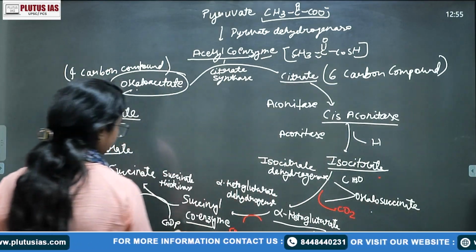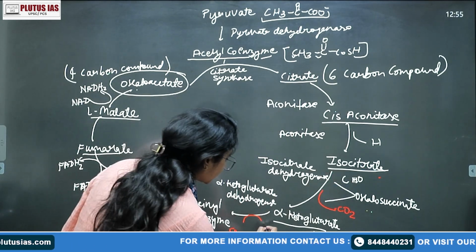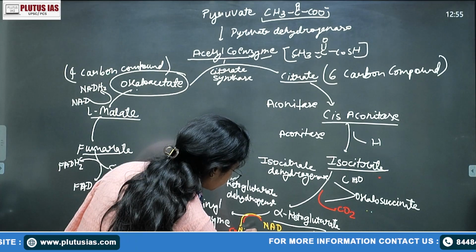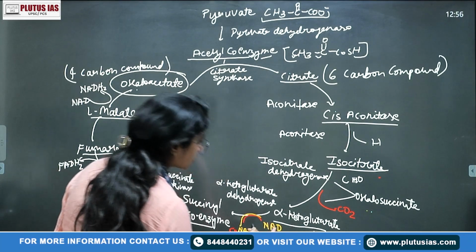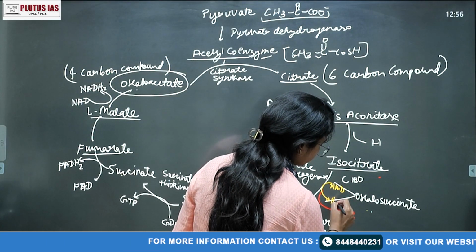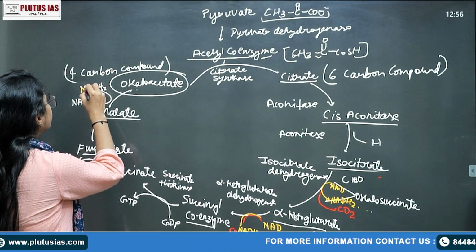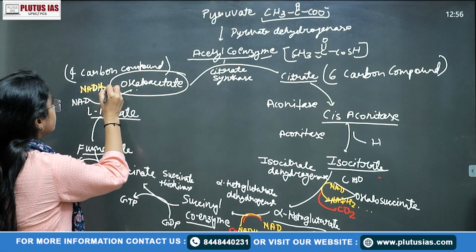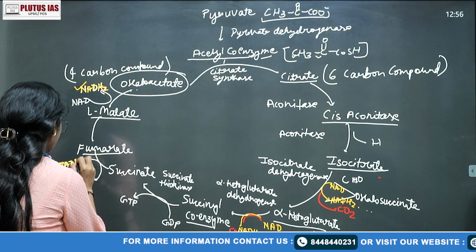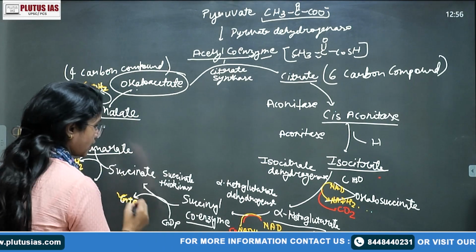Then one GDP to GTP happened, and then we can make it in a different color also, right. One here NAD to NADH2, there's one here and one here, then NAD to NADH2, right. So how many energy molecules are we getting here? We can simply calculate, right. One is this, one is this FADH2, okay. Second one is your and third one is your GTP and fourth one here.